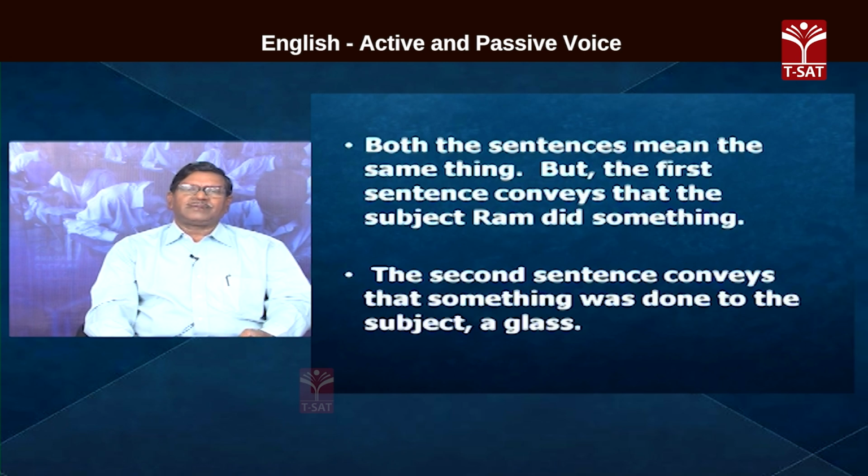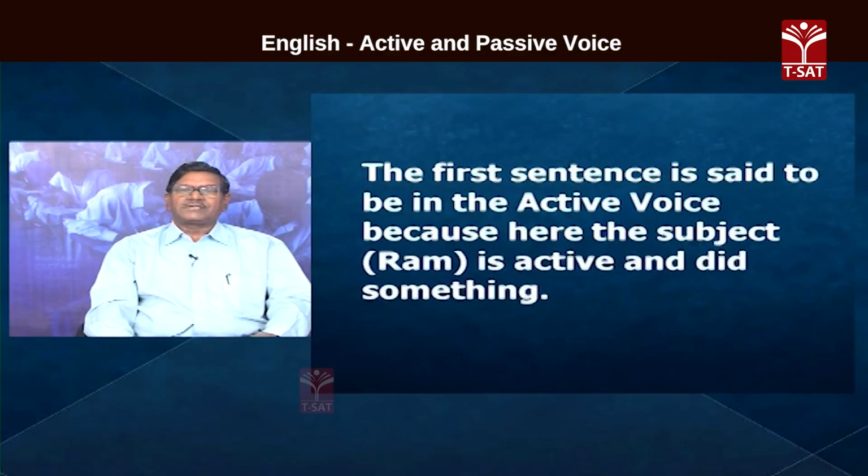And what is the part played by Ram? It is the object of the preposition by. Ram is object of the preposition by. So, in the first sentence, glass is object. It is said to be in active voice. And the object is given importance in the second sentence, and it occupies the place of the subject. And when object is given importance, then the sentence is said to be in passive voice.